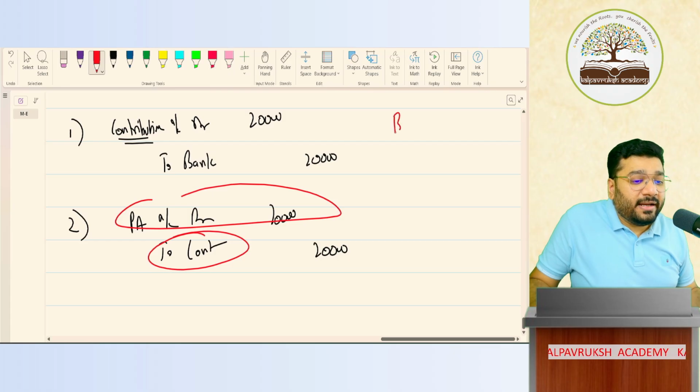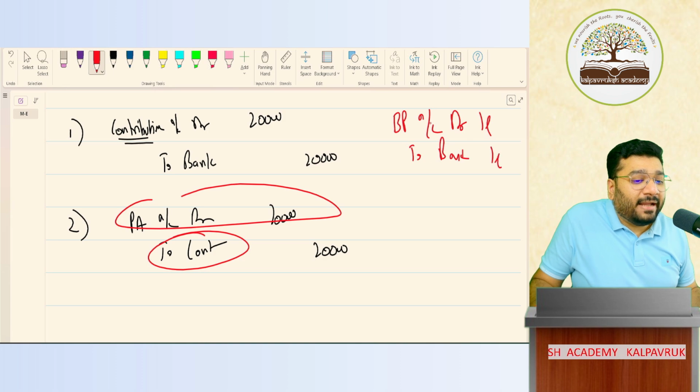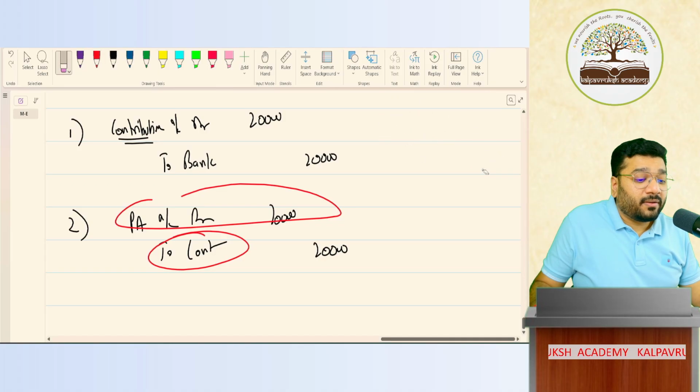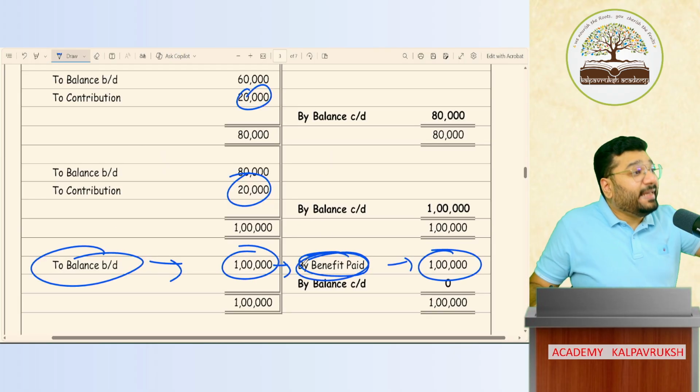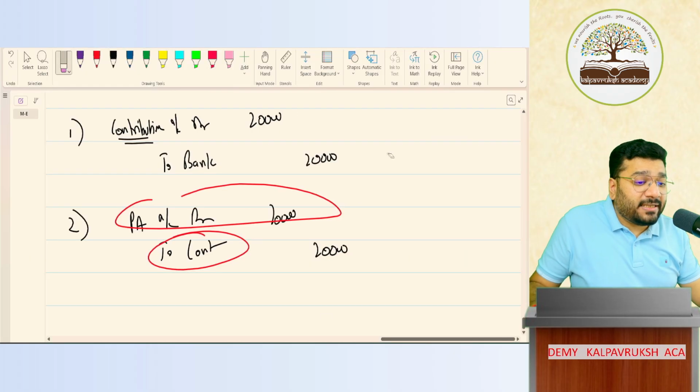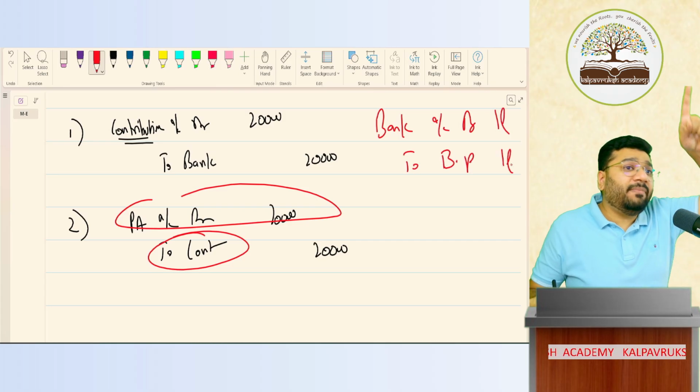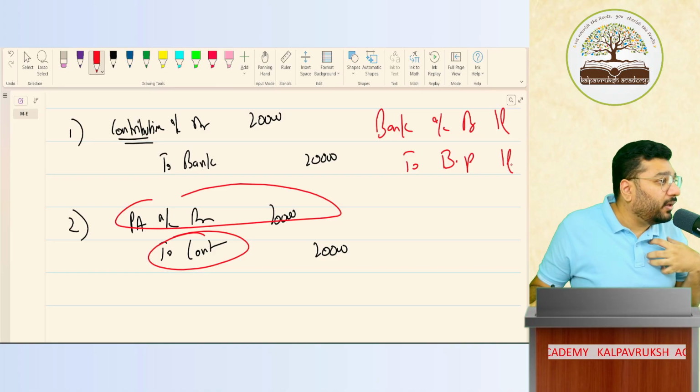When you pay, it is benefit paid account debit, 1 lakh to bank. And this benefit paid will be adjusted against your plan asset. Sorry, I said it the wrong way round. Benefit paid here means money received. The money is coming inside your bank account. So bank account debit 1 lakh, to benefit paid 1 lakh. Benefit paid means they are paying us and we are receiving it. Got it, not got it?